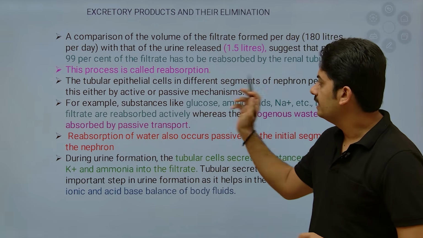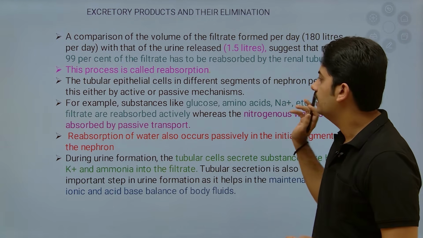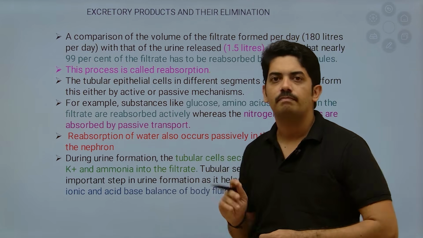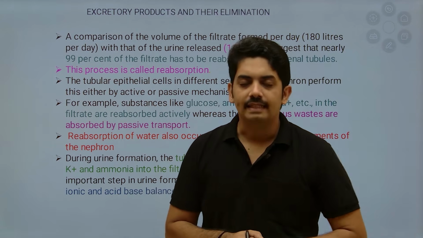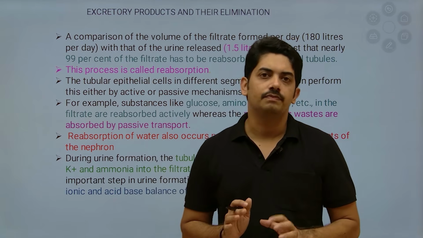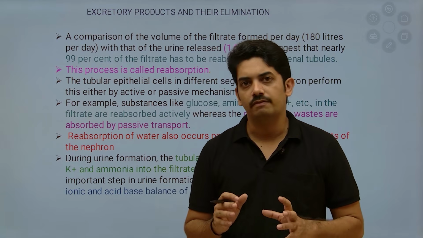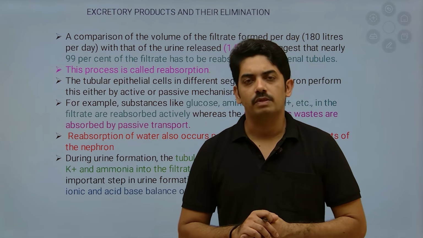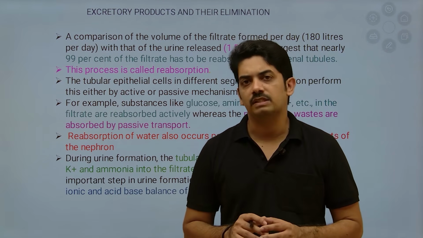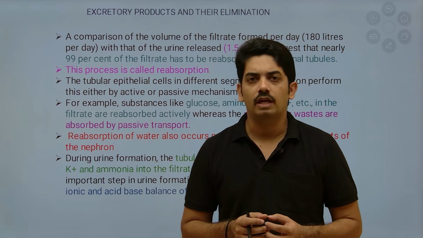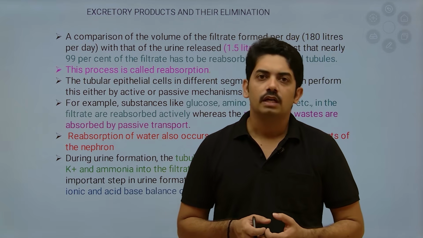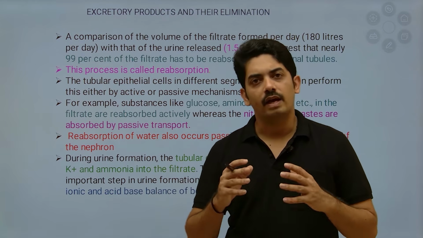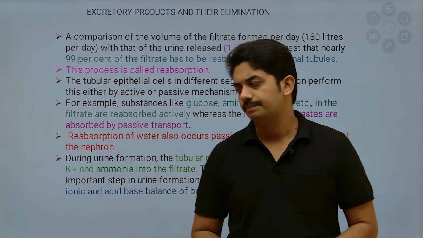Now tubular epithelial cells in different segments of the nephron perform this either by active or passive mechanism. I said 99% of the glomerular filtrate will be reabsorbed. How are they reabsorbed? Simply by a passive method without expending any energy, or it requires energy. Of course, some of the reabsorption requires energy and some does not.